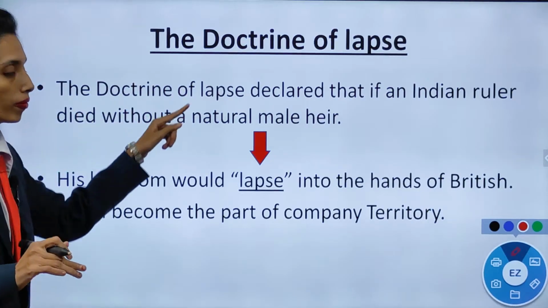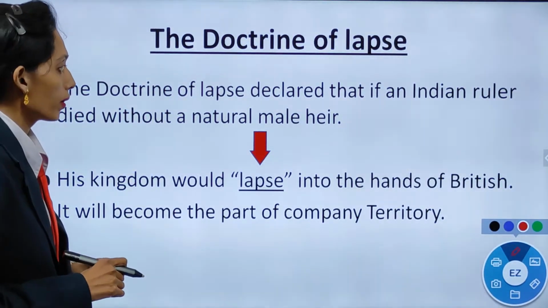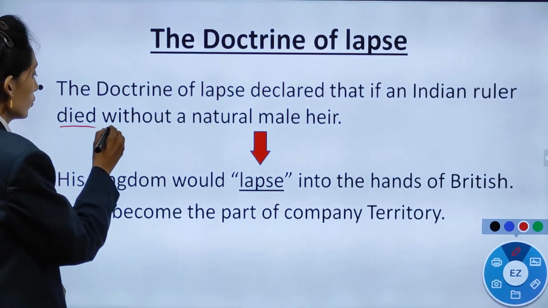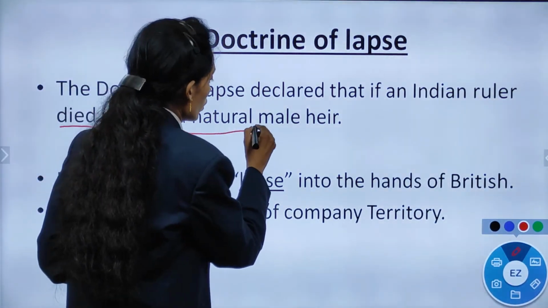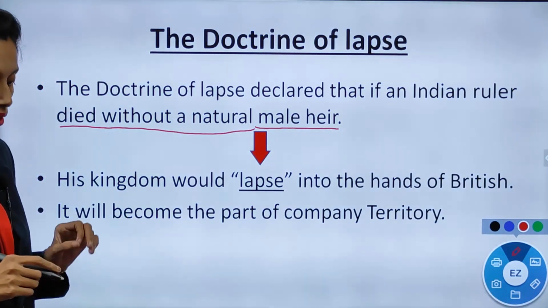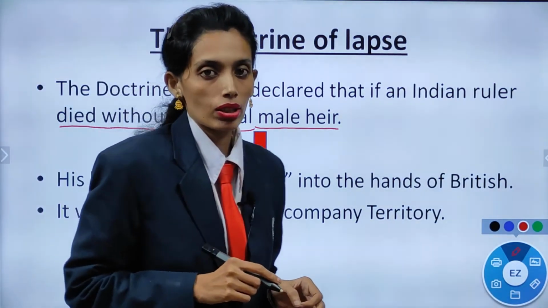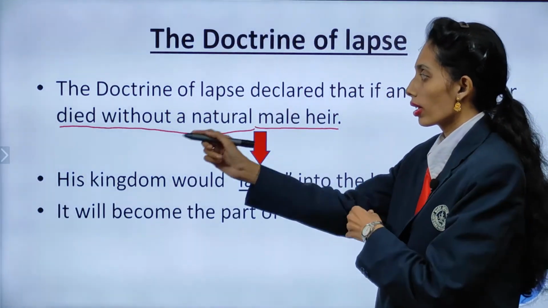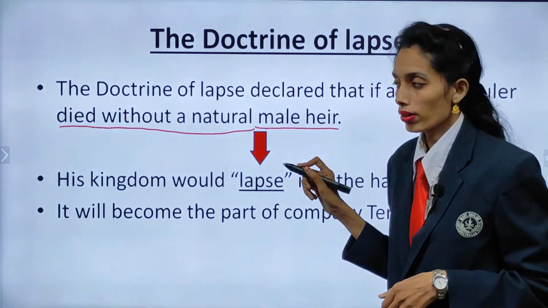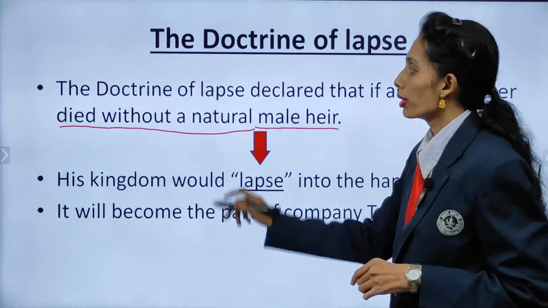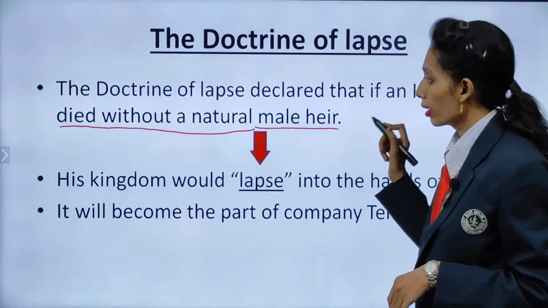The doctrine of lapse declared that if an Indian ruler died without a natural male heir, that is, if an Indian state king died without having a male heir, then his property would go into the hands of the Britishers.